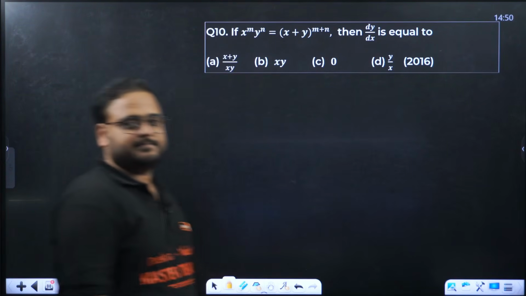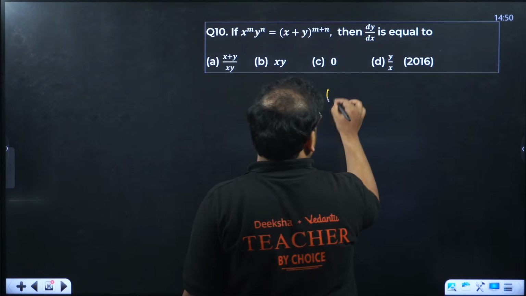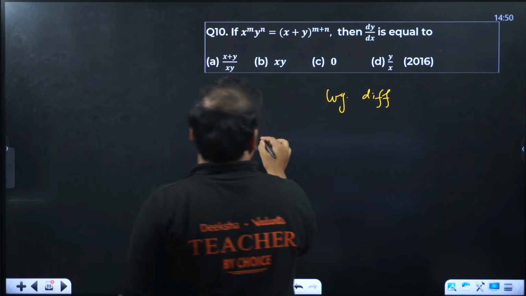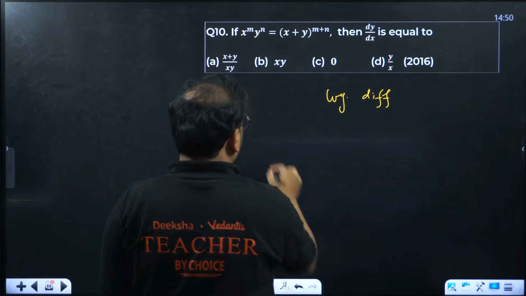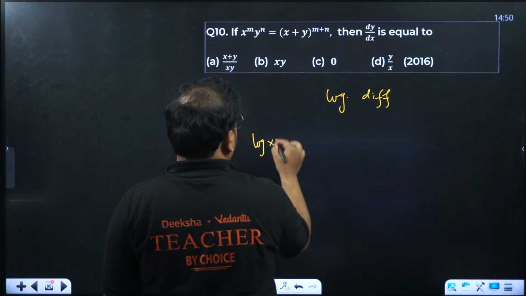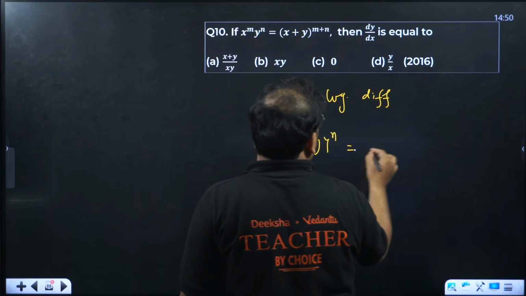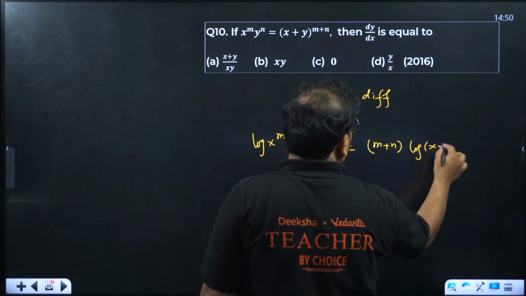Question number 10. This also is a question of logarithmic differentiation. How do you solve it? You'll take log on both sides. Okay, so you'll have log of x power m plus log of y power n, m plus n times of log of x plus y.